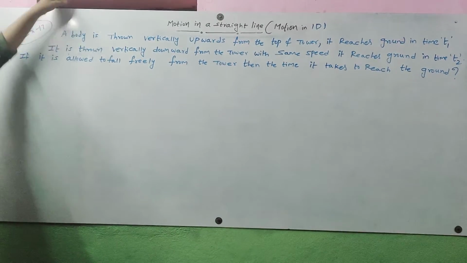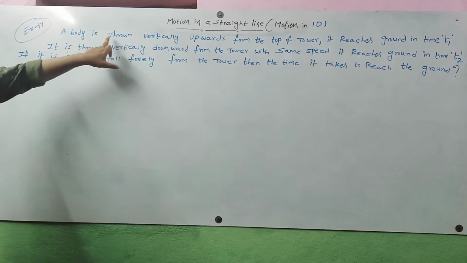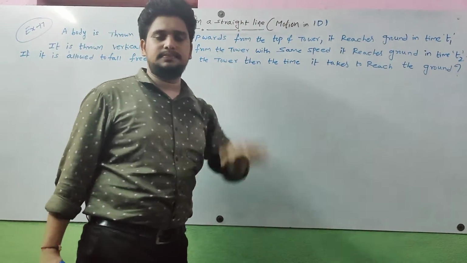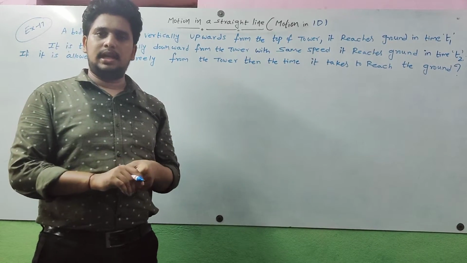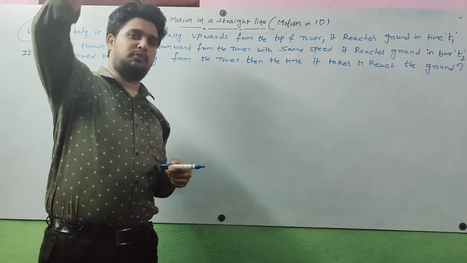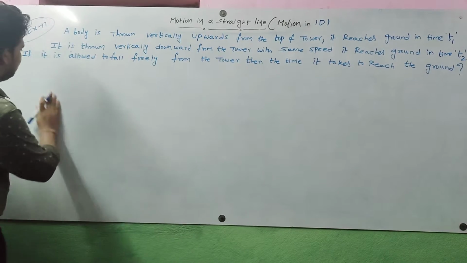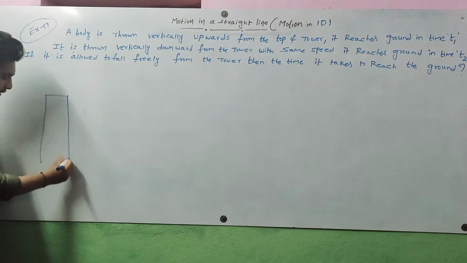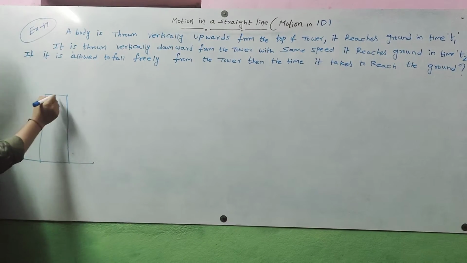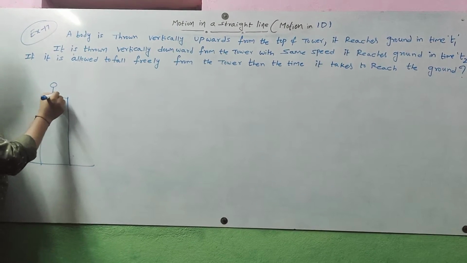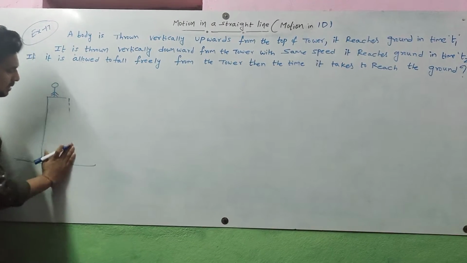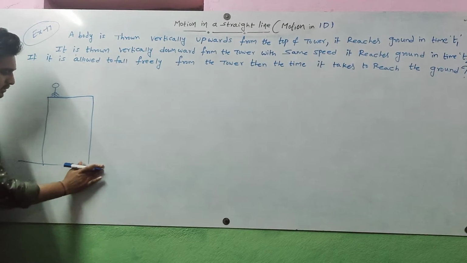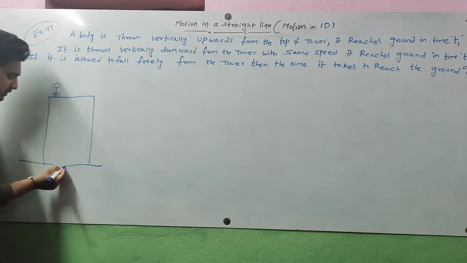Example number 17. A body is thrown vertically upwards from the top of a tower. Let us consider this is a tower, and a person is standing on the tower.